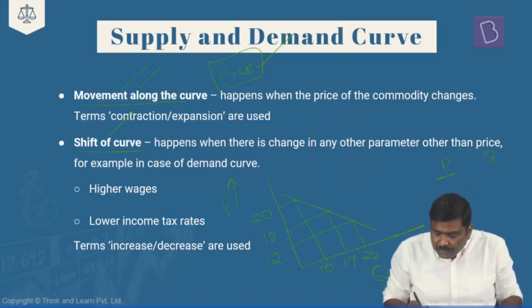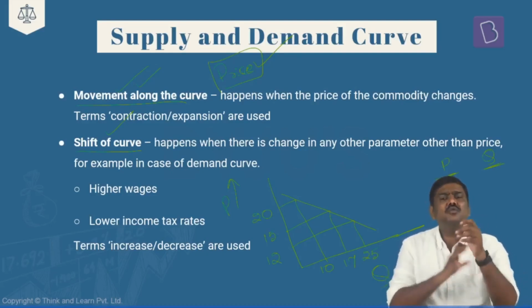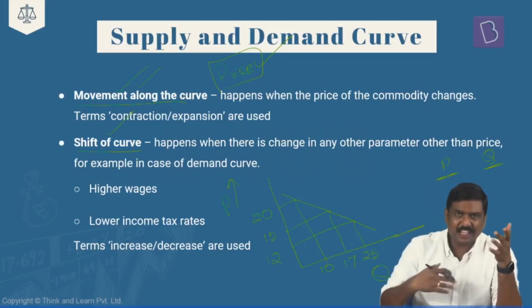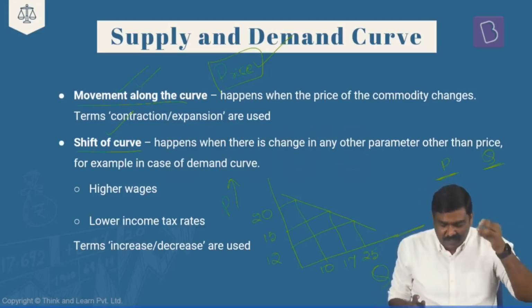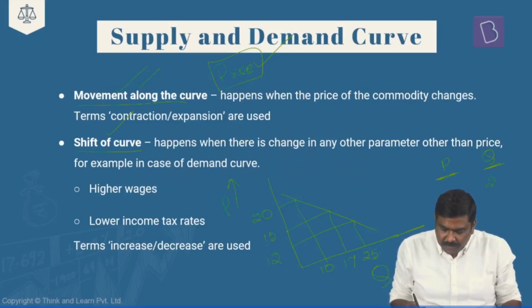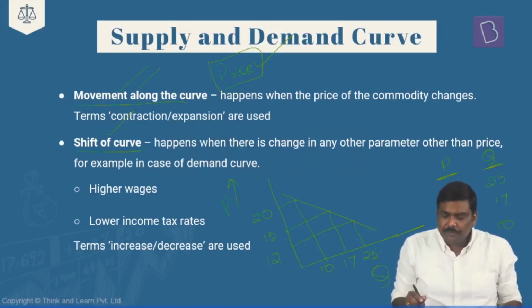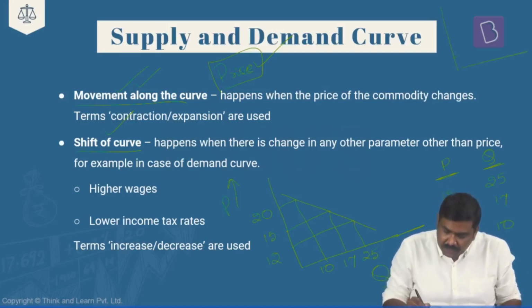First, what we have done is, we have tried to get the data related to, at a different price level, how much is the quantity demanded for this particular product. And as per the explanation I've done just now, at 12 rupees, quantity demanded will be 25 units. At 15 rupees, it will be 17 units. At 20 rupees, it will be 10 units. So I will basically plot the graph like this. At 12 rupees, at 15 rupees, at 20 rupees. What is the demand? 25 units, 17 units and 10 units.